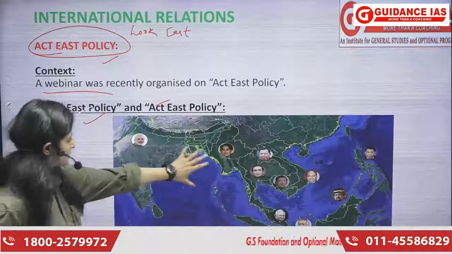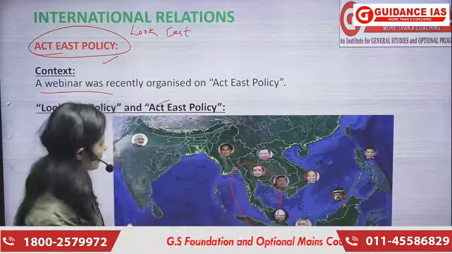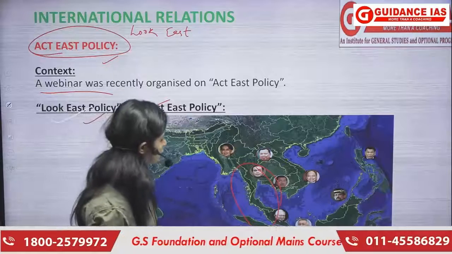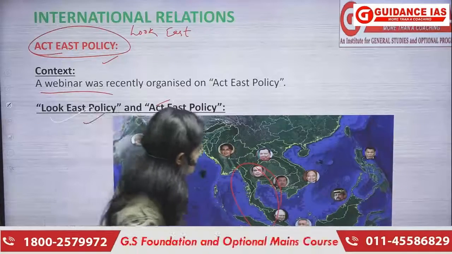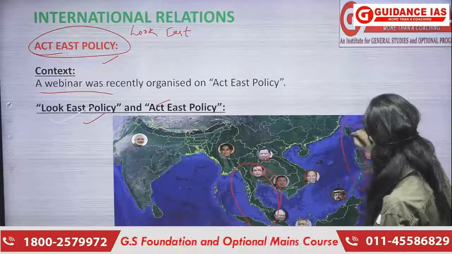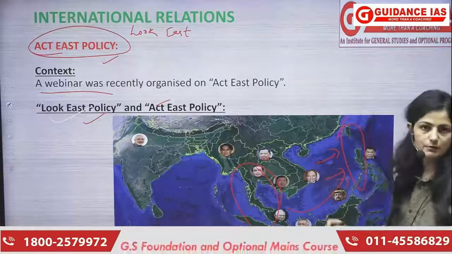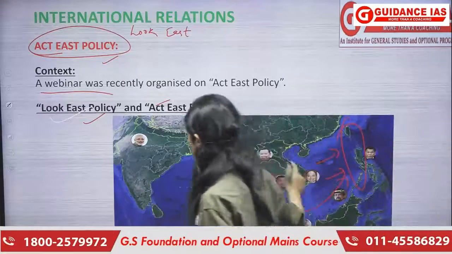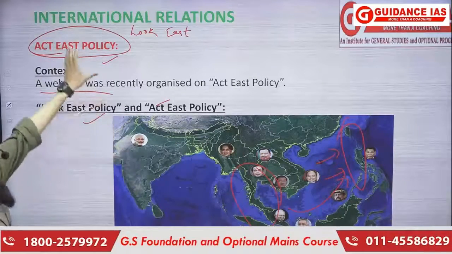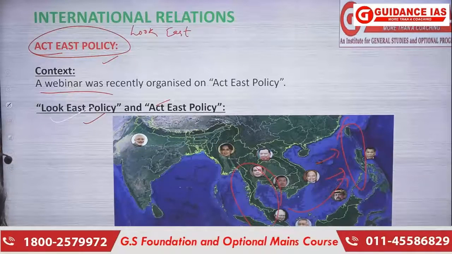If we see the map, these are the ASEAN countries, and now through Act East, we are also focusing upon countries such as, we are also expanding ourselves, ठीक है, towards this region also, towards Japan वगैरह, ठीक है. So we are expanding ourselves. This is the map जो आपको थोड़ा सा clarity देगा कि हम कौन से region की exactly बात कर रहे हैं, ठीक है. So this was about Act East policy.